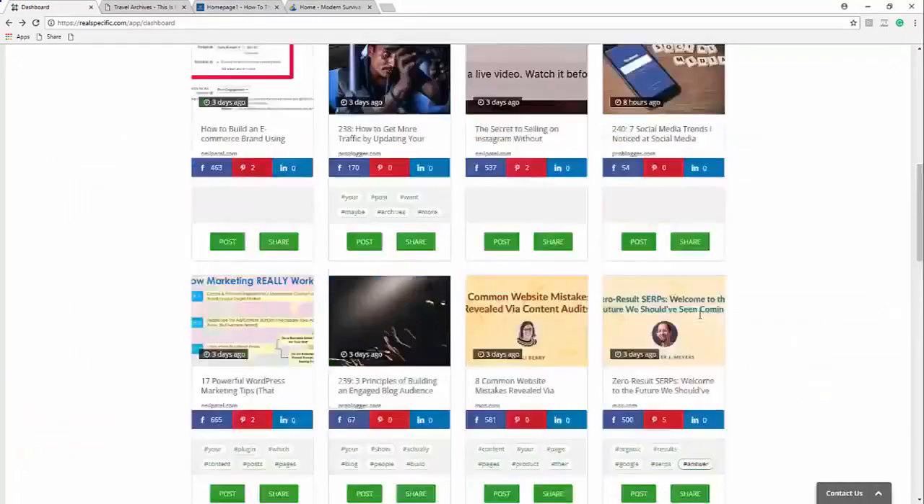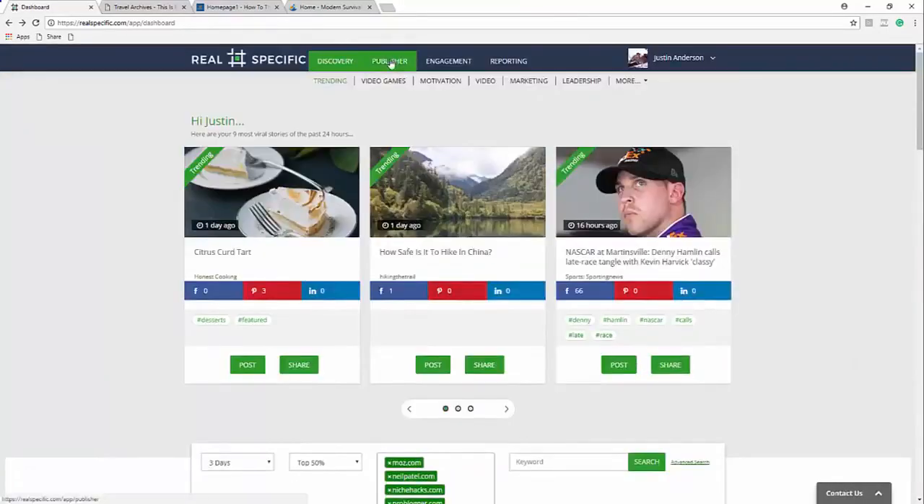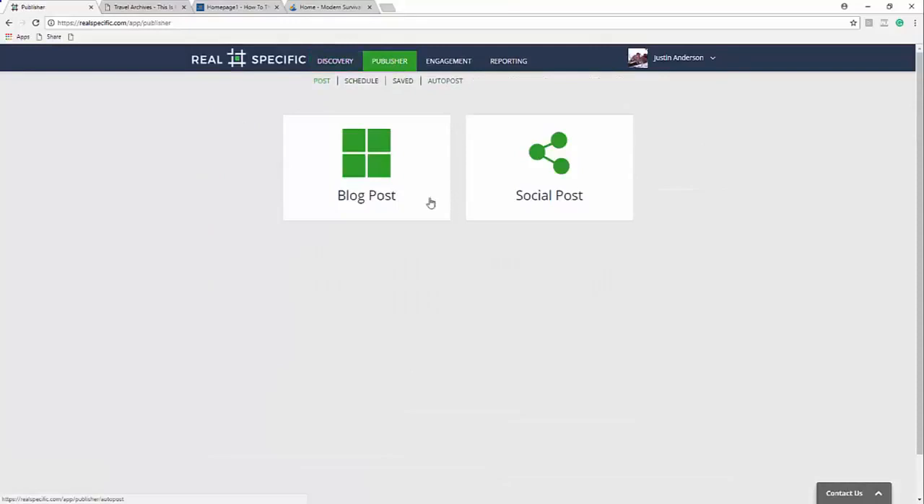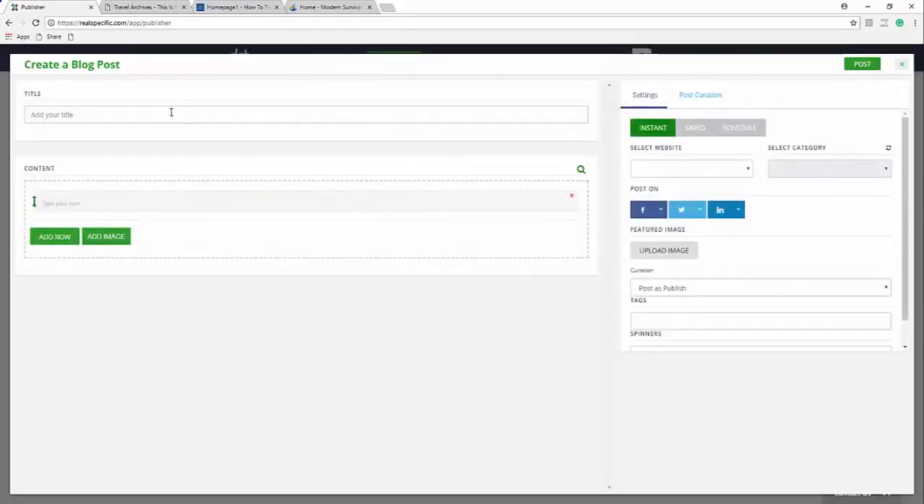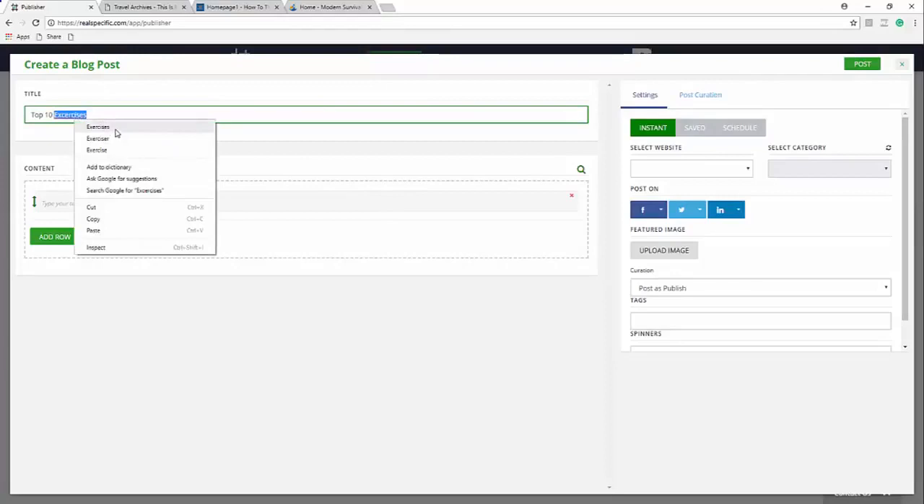And so now I'm going to go up and I'm going to show you something even cooler. Now I'm going to go to publisher and I'm going to create my own unique blog post. So let's say that I'm managing social media for a local business and they want much more unique content, not necessarily curated content. So we've provided a solution for that. So, maybe I do top, if I can spell it right, there we go, exercises.